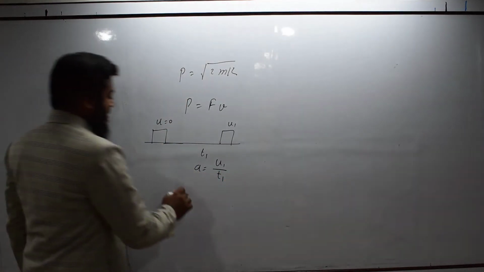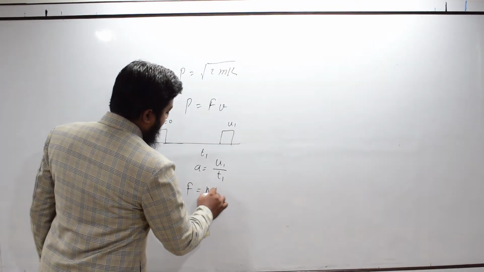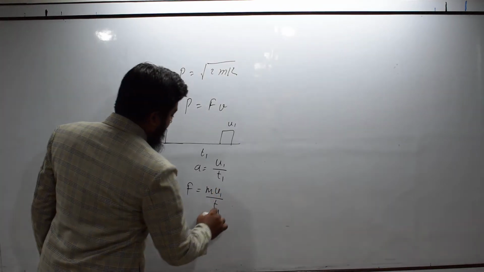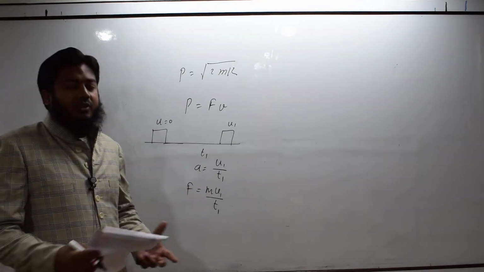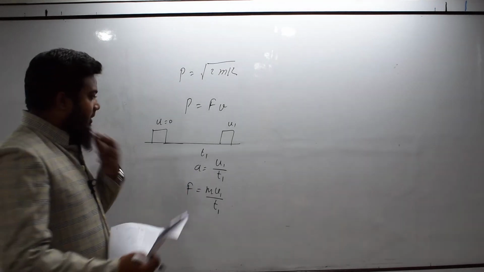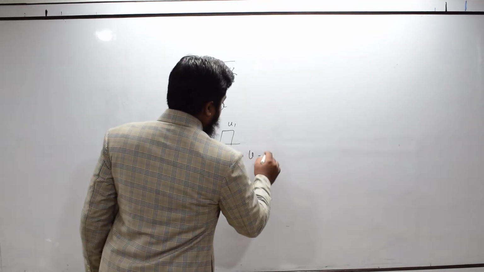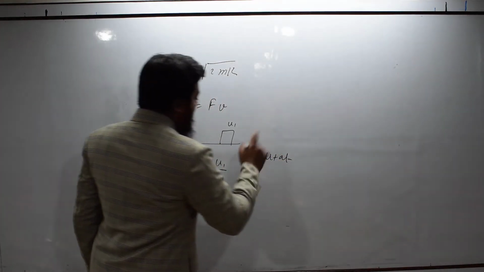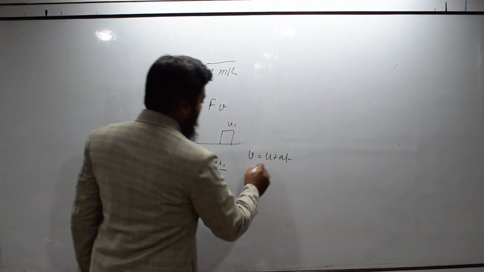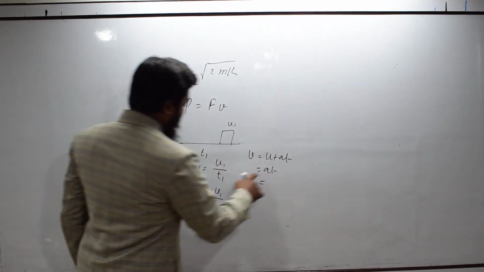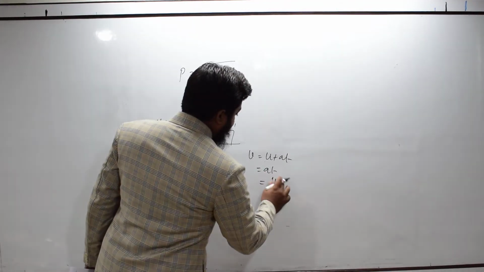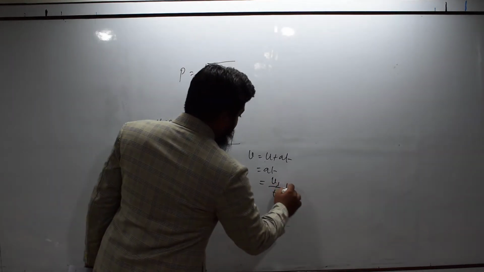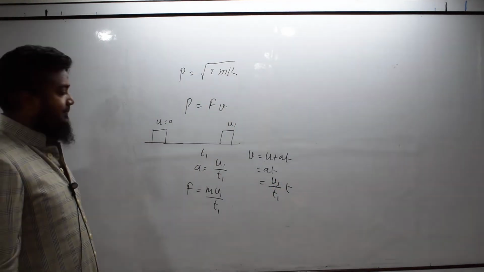Now, if this is acceleration, then the force acting on the body is mv1 upon t1, and in general the velocity at any general time t will be, from the first equation, v is equal to u plus at. So, at any general time t, the velocity is at, and a is equal to v1 upon t1. So, it is v1 upon t1 into any time t.